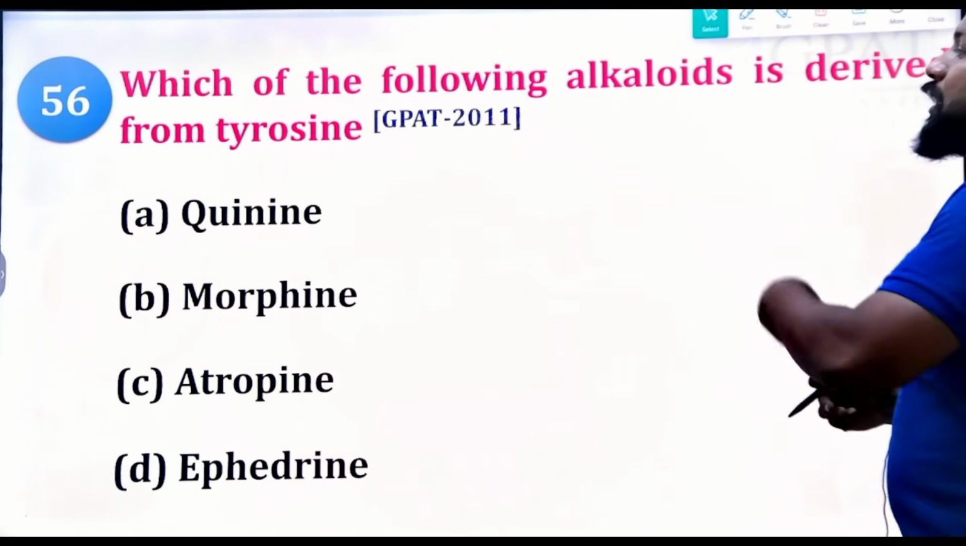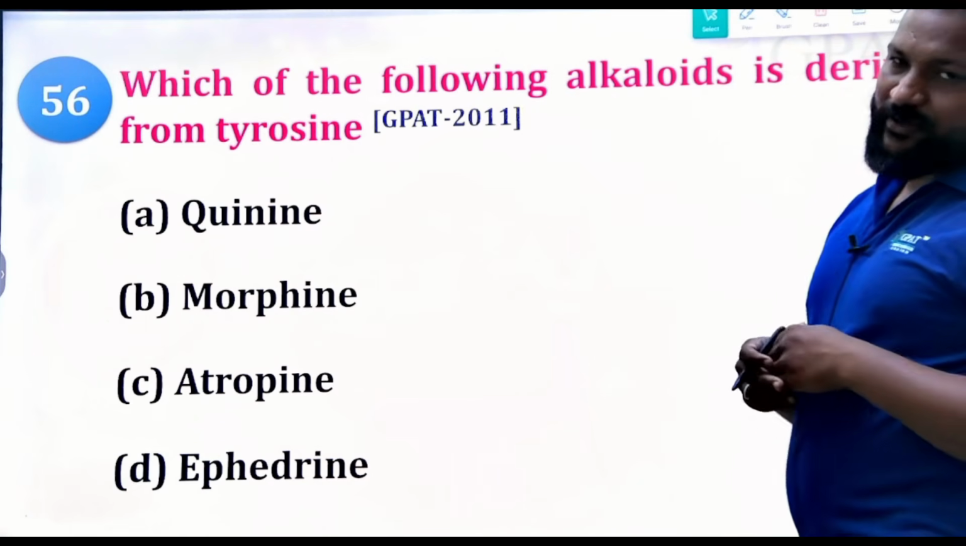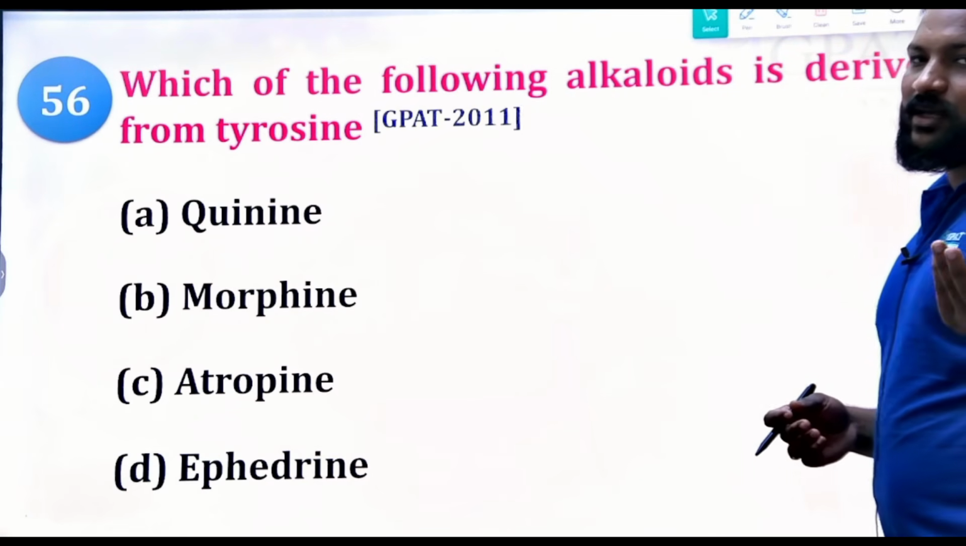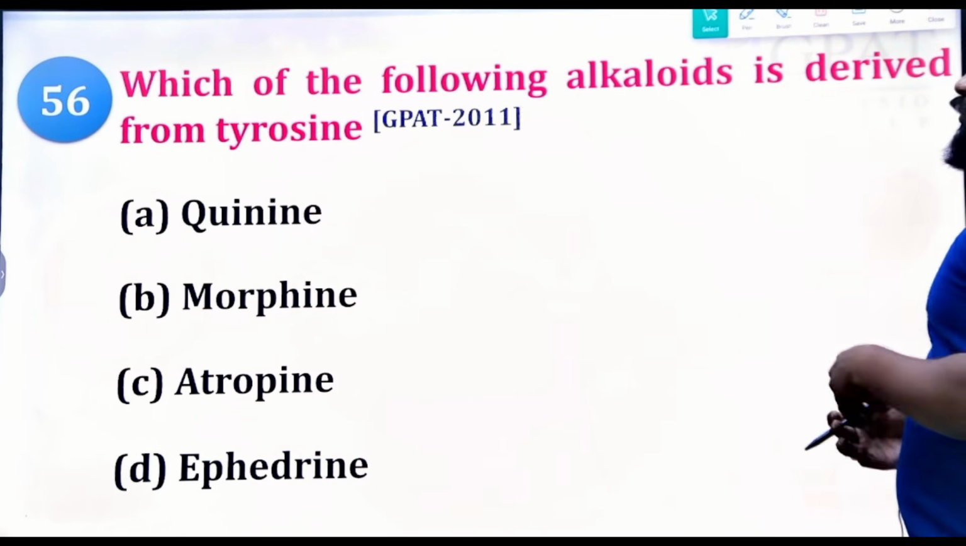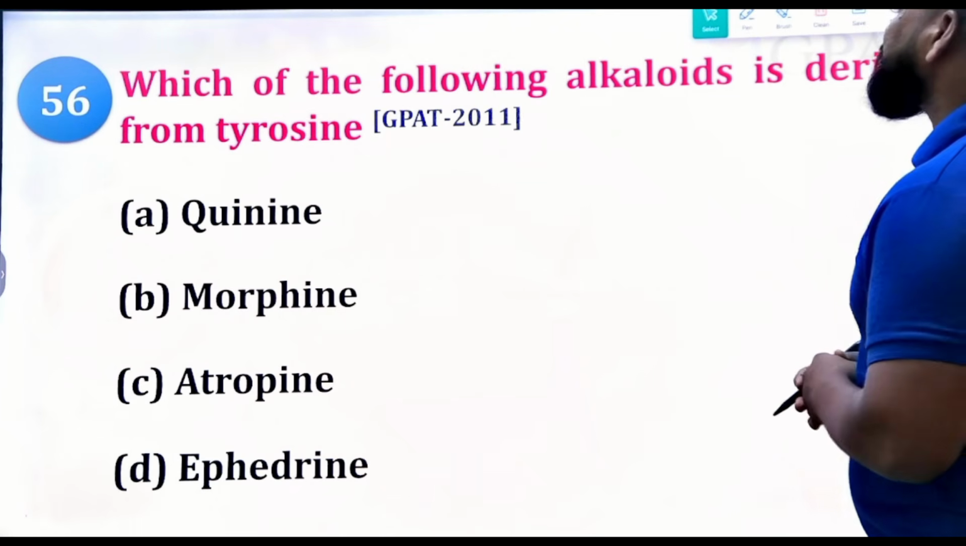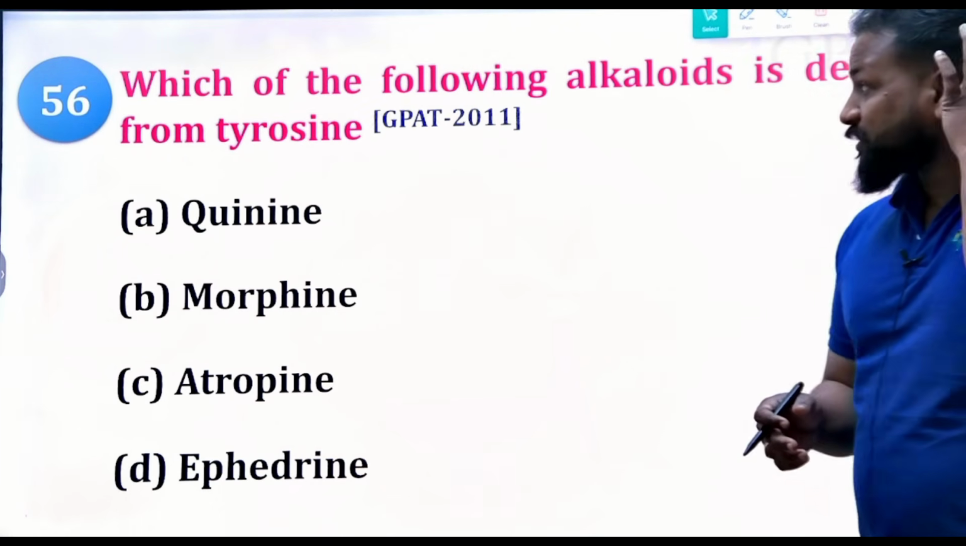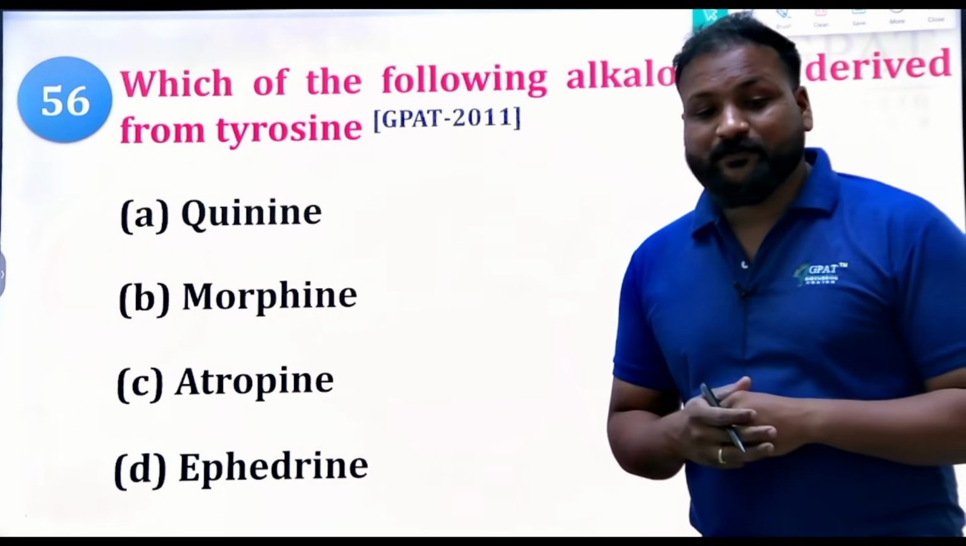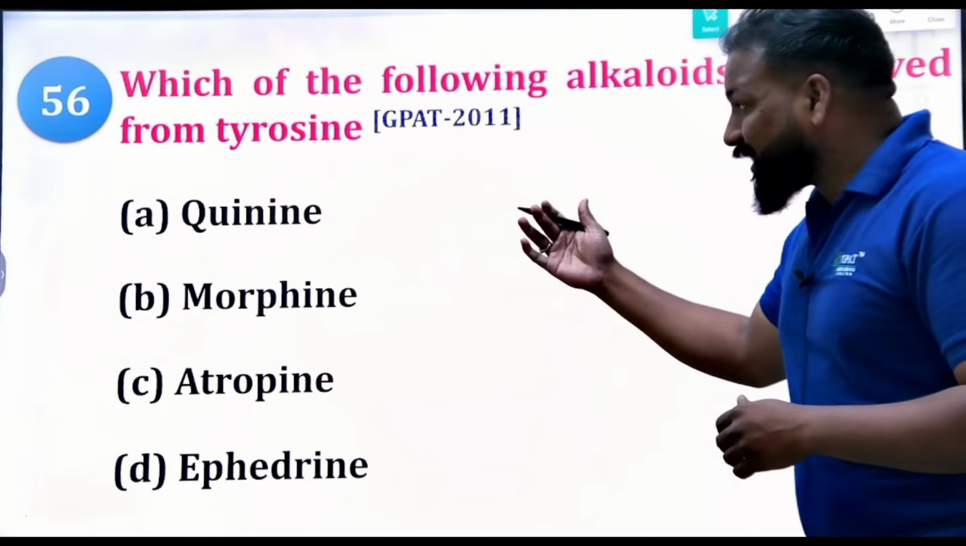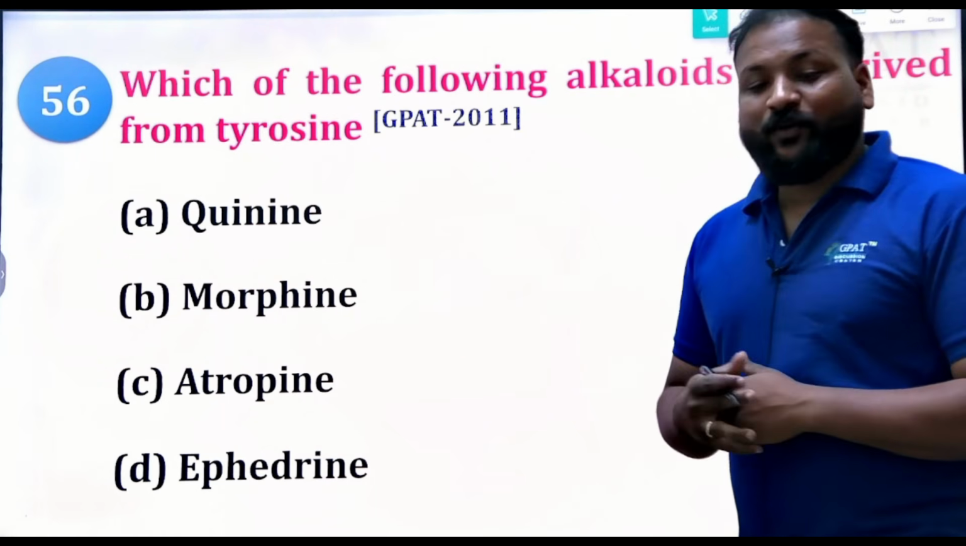Okay. Next, APO, try to remember like that. APO: A for atropine, P for phenylalanine, O for ornithine. Next, which of the following alkaloids is derived from tyrosine? 2011 question. Tyrosine, quinine, morphine, atropine, and epinephrine. What is the right answer?